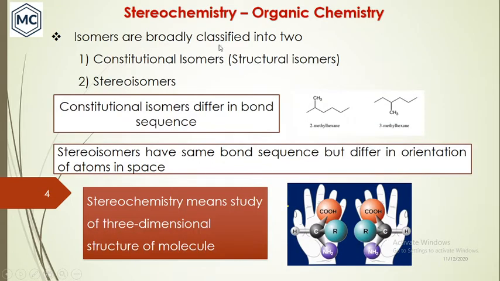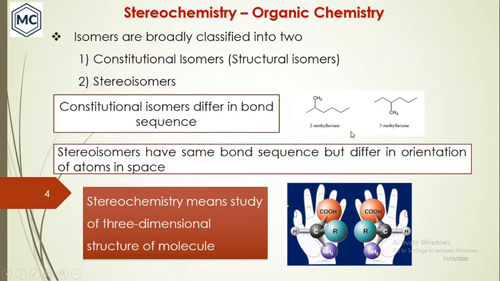Before going to the details, let us understand what the types of isomers are. Isomers are broadly classified into two. One is constitutional isomer, also called structural isomer, and the second one is stereoisomer. Constitutional isomers differ in bond sequence.